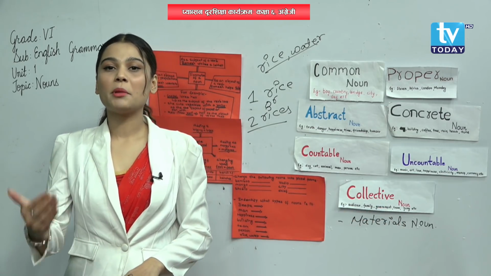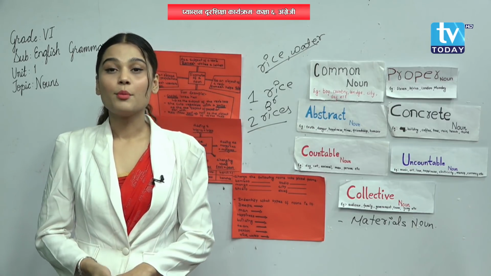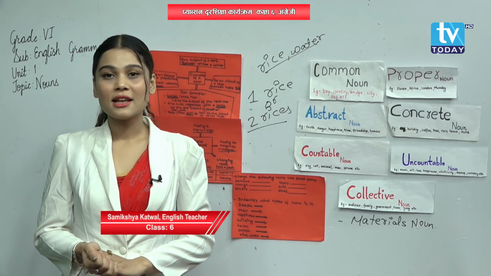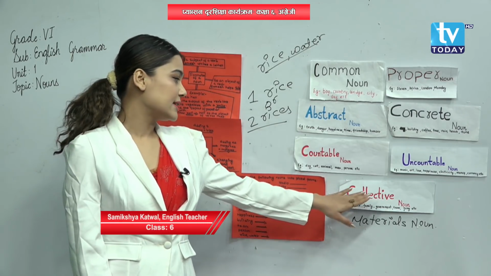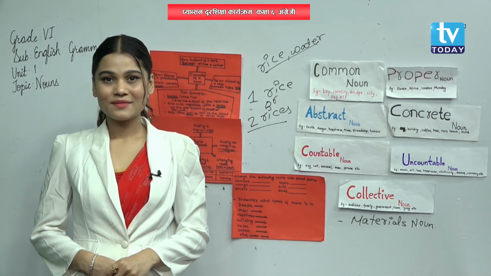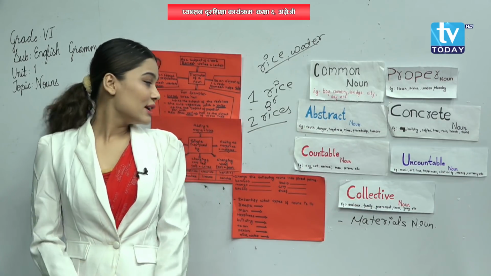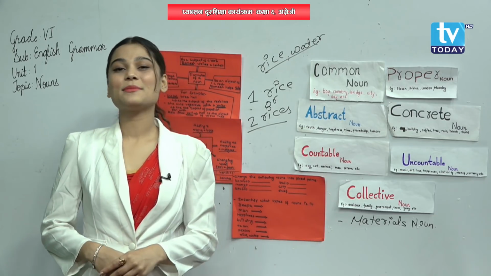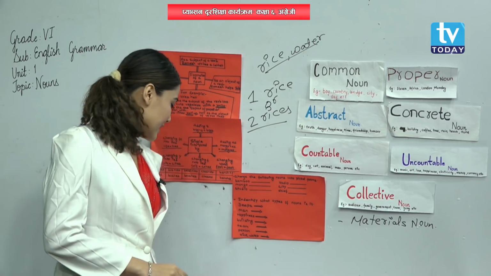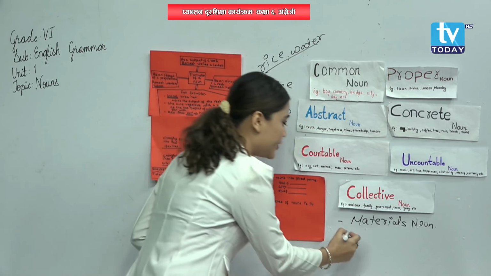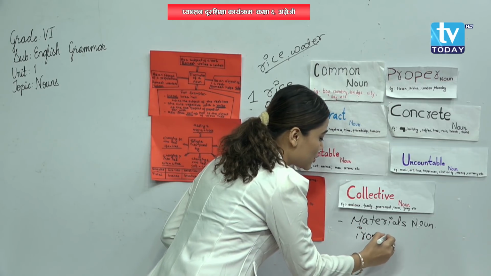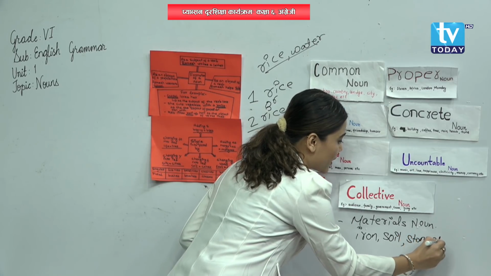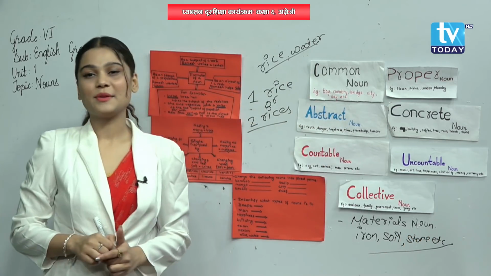More than 2-3 people, more than 2-3 things, more than 2-3 animals, like a bunch of keys, they all describe collective nouns. Clear, my dear students? I hope it is clear, right? So the last one, which I have given you as a surprise, is material noun. What are material nouns? The nouns which we find around us, like iron, soil, stone, etc. These are material nouns.